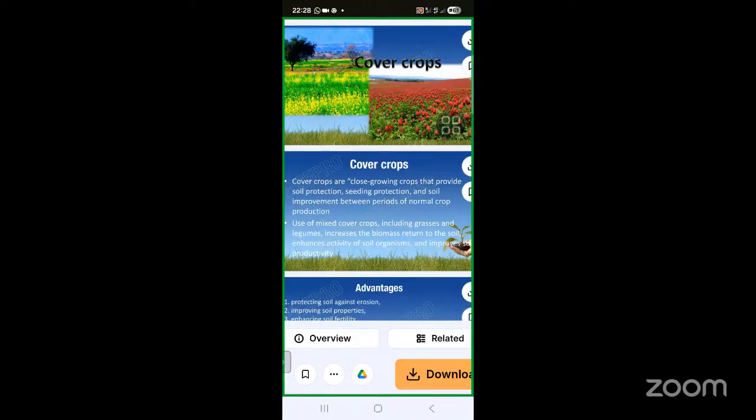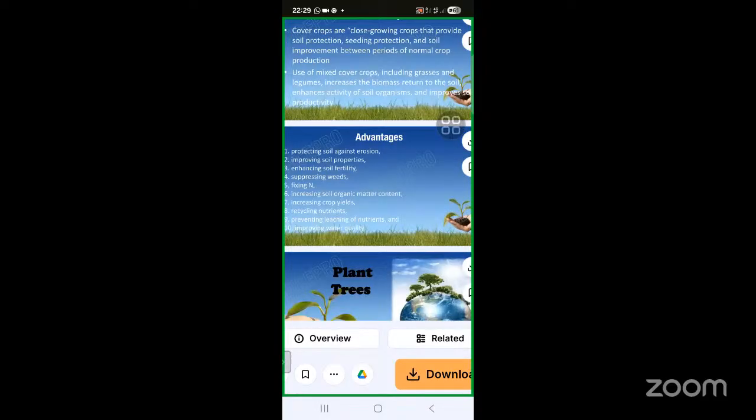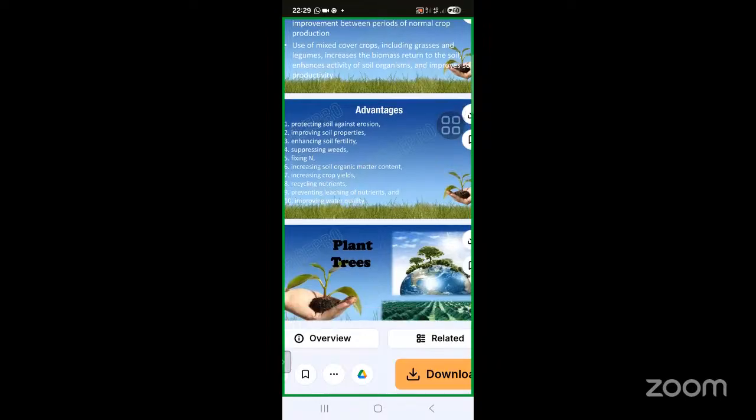So that's why cover crops are very important for developing soil fertility and the quality of the soil. So this advantage: cover crops are also very advantageous for protecting the soil against erosion, improving soil properties, enhancing soil fertility, suppressing weeds, fixing nitrogen, increasing soil organic matter content, increasing crop yields, and recycling nutrients. So these are the very important advantages of cover crops.